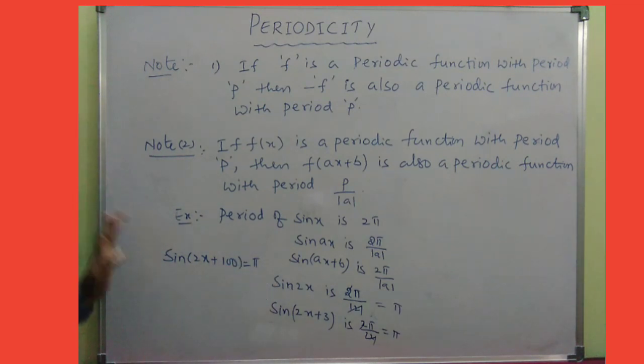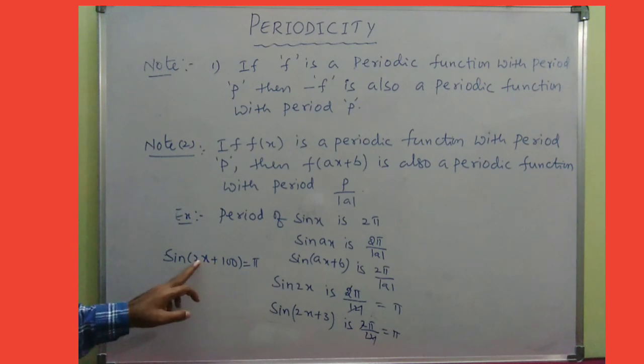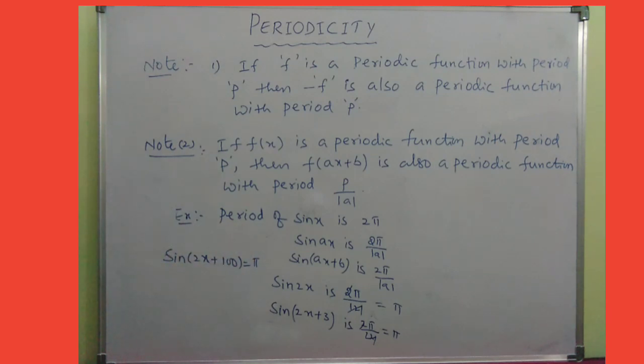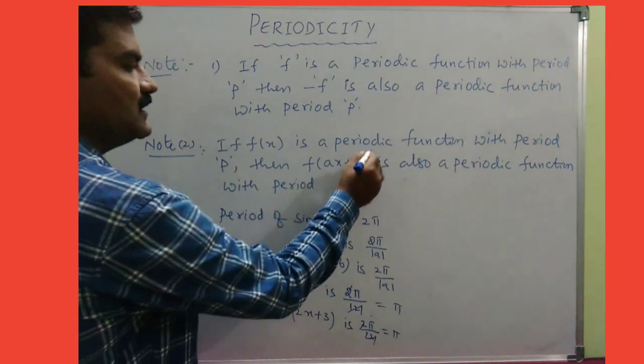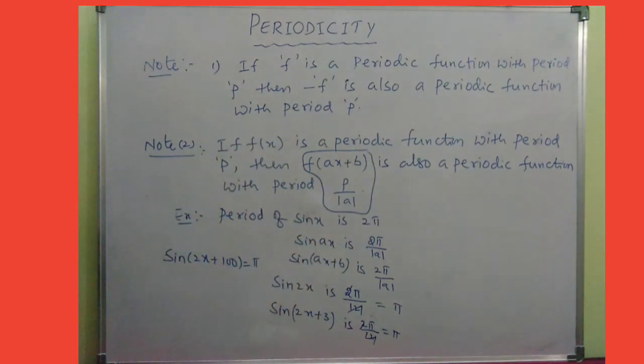Understand? So we are least bothered about what is in the place of b, whether it is 0, whether it is positive, whether it is negative. But look at the coefficient of x. If the coefficient of x is other than 1, then you must divide with that coefficient. So please remember this concept. If the function is in the form of f of ax plus b, then its period is nothing but p by mod a.